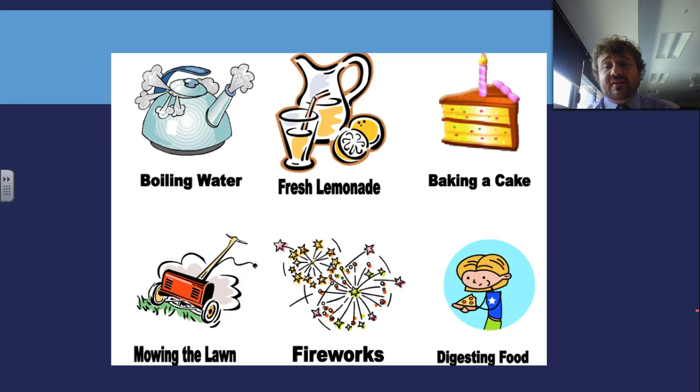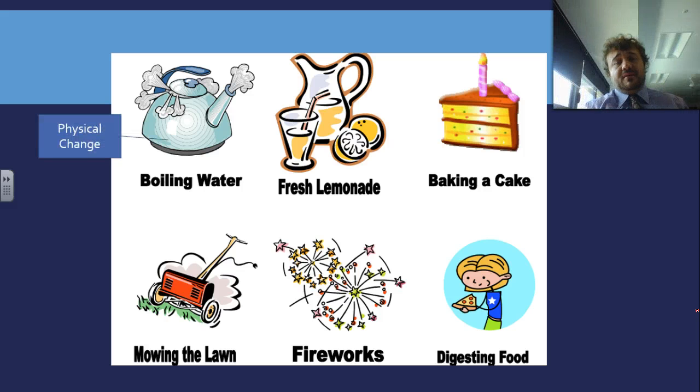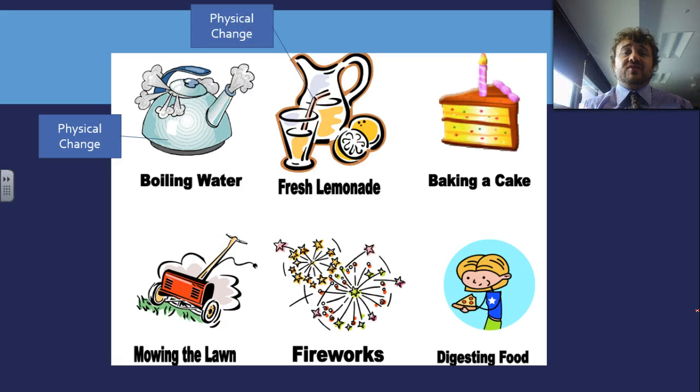Okay, so let's look at these ones. Let's break them down. Boiling water. That one there is a physical change because it turns into steam, but it's still water. Fresh lemonade, physical change. And the reason it's a physical change is because it's a mixture. If you were to dehydrate it or just let it evaporate, you would have all the sugars and stuff. They would still be there.